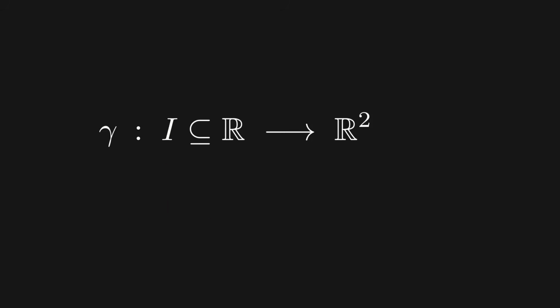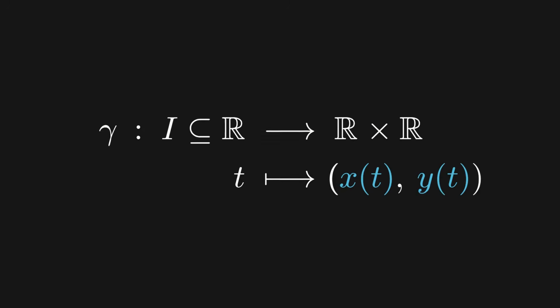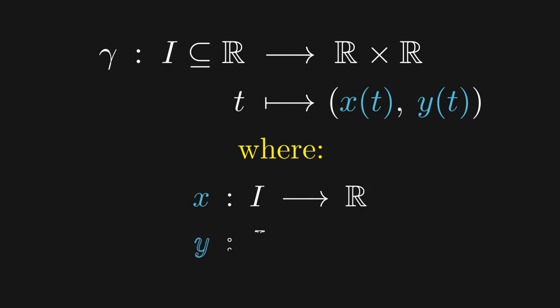R2 of course is just the Cartesian product of R, the set of real numbers, with itself, so this mapping associates to each t a vector. To write it using the functions we already know how to work with, which are the ones that go from the real numbers to the real numbers, we can say that this vector has components x(t) and y(t), where x and y are both functions that go from the interval I to R.